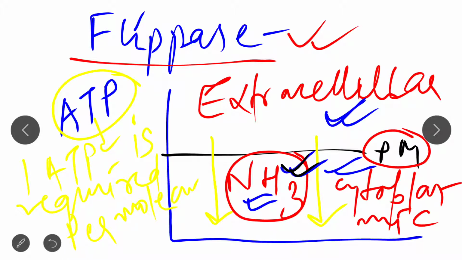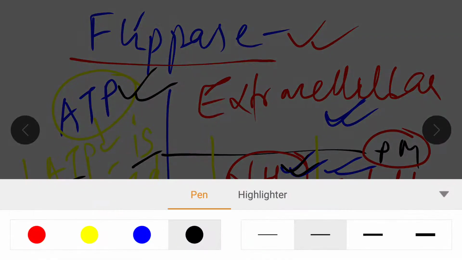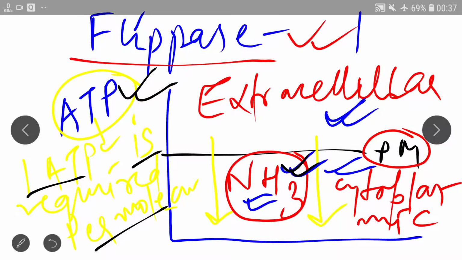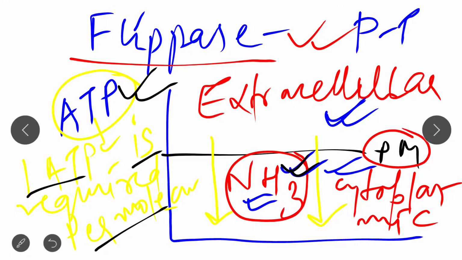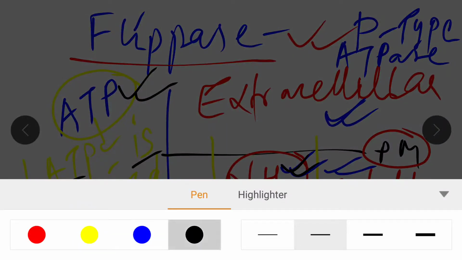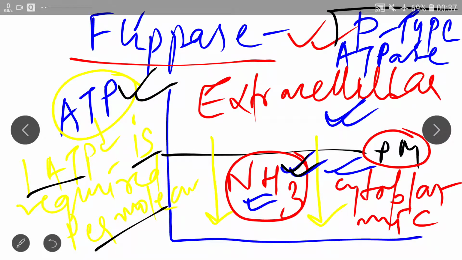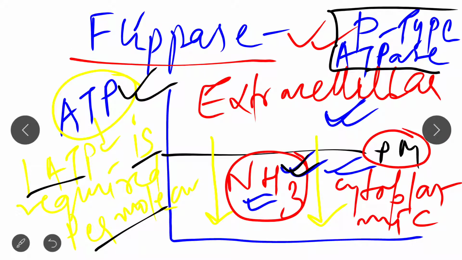containing phospholipid from the extracellular part of the plasma membrane to the cytoplasmic part. First point. Second point is that it requires ATP, that is, 1 ATP is required per molecule transported. And the third important point is that flippase is a p-type ATPase protein.